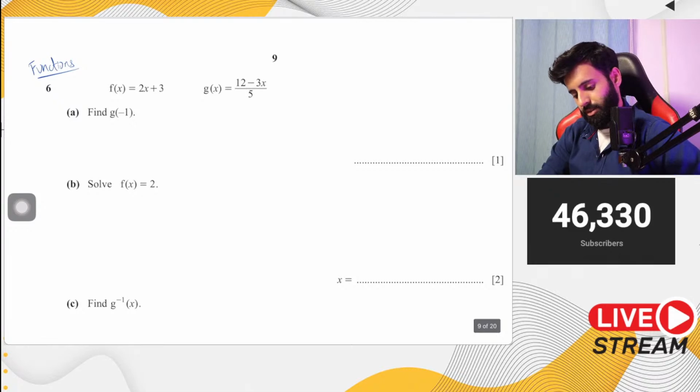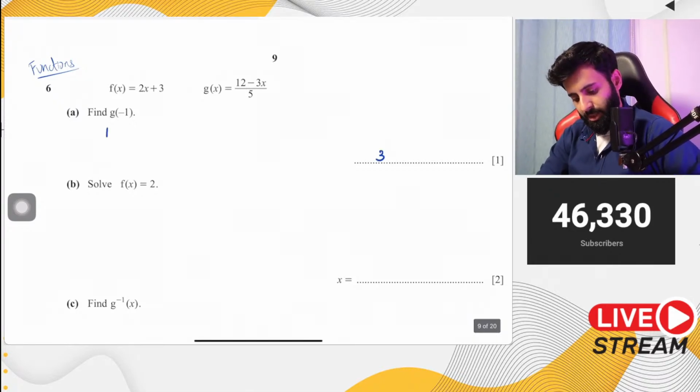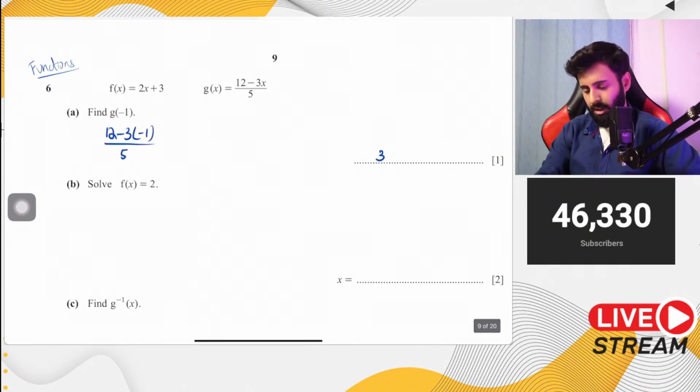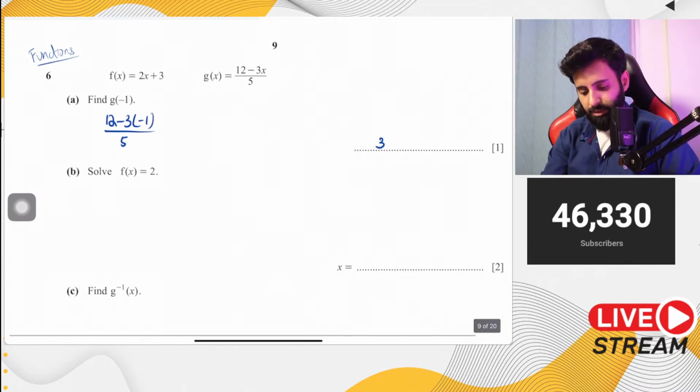That is correct. 3. So if you plug in -1 in place of x, so 12 minus 3 into -1 plus 5. So 12 plus 3, that's 15. 15 upon 5 is equal to 3. Okay, then f of x equals to 2. Solve this quickly.